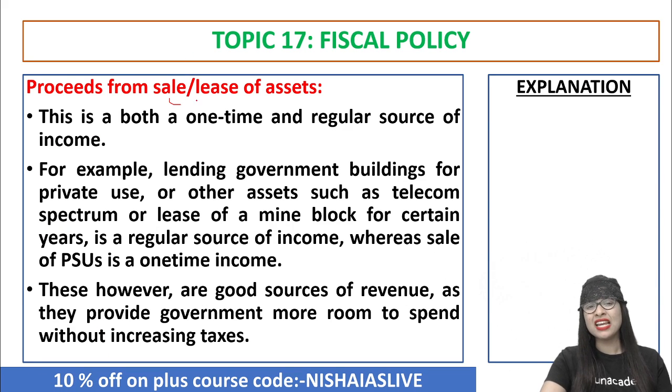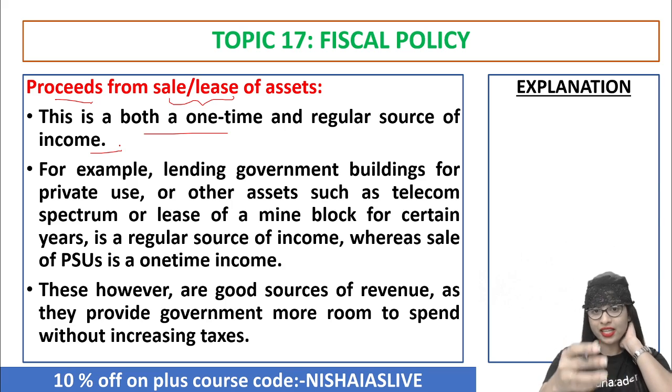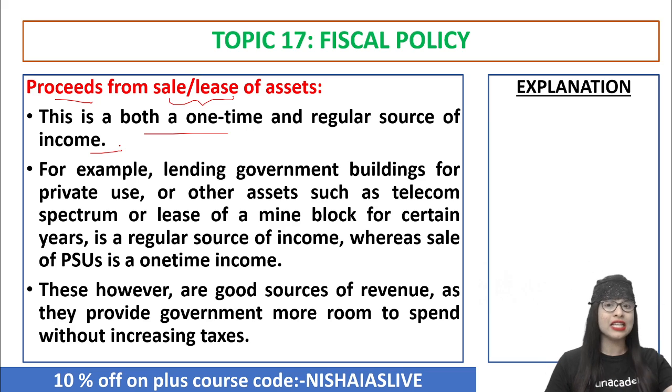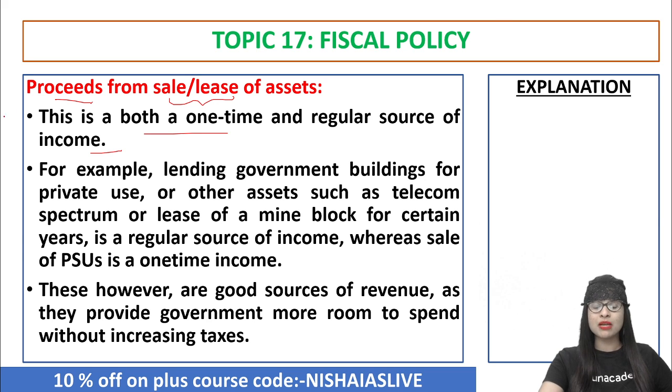And from the sale and lease of assets, proceeds are also earnings for the government, because this is both a one-time and a regular source of income. For example, the government lending government buildings for private use, or other assets like a telecom spectrum, or a lease of a mining block for certain years. All these things will regularly fetch income for whom, guys? The government. Whereas, if you are selling a public sector undertaking, then that's a one-time income.